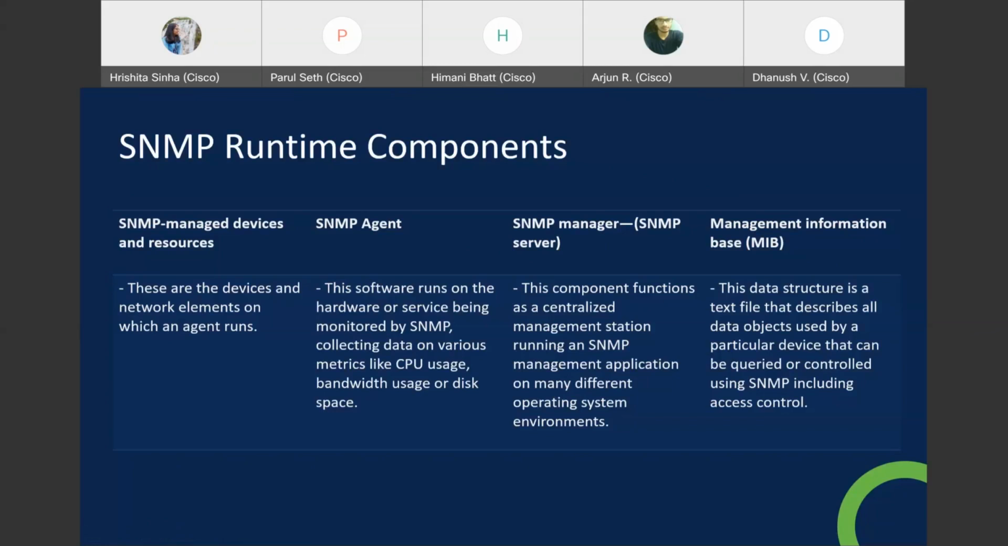Now the MIB, management information base. The management information base is the collection of all object data and object identifiers, which are known as OIDs.